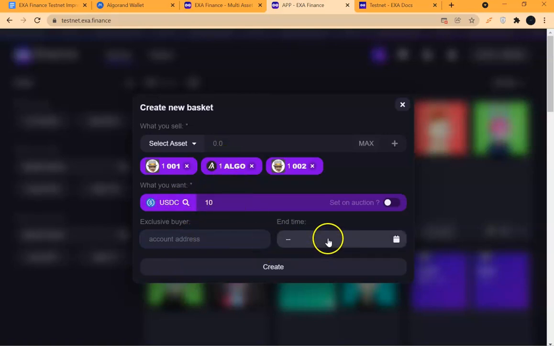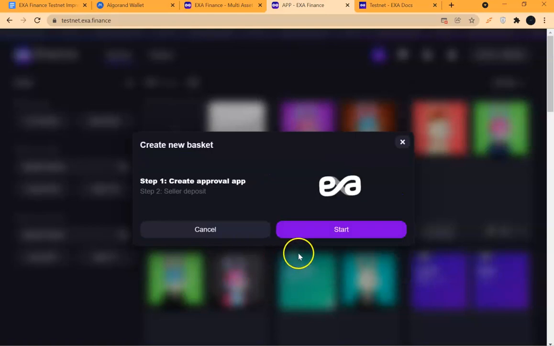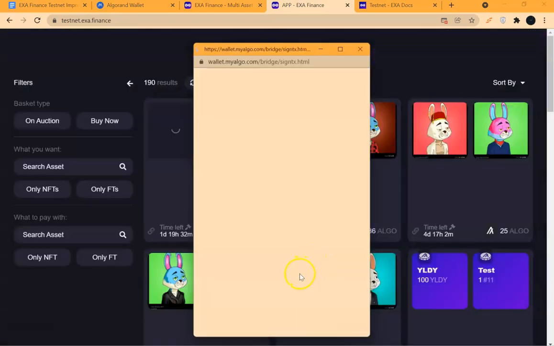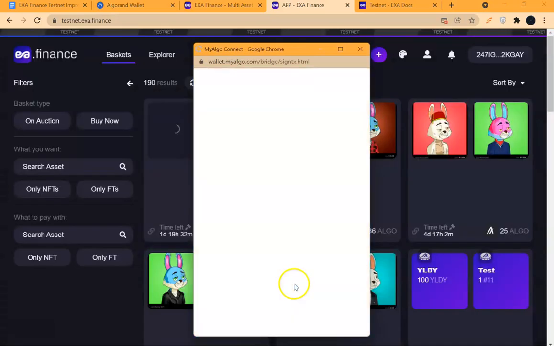All right, so I can choose to set time for my basket and I can choose not to. That I set time for it does not mean that it is on auction. This toggle is only what makes it on auction or not on auction. So I can time it, I can choose to leave it like that. So I go on and then create, then start, and you run the process like that.